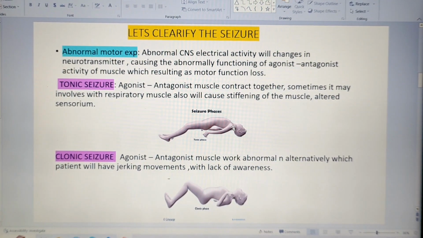So if the agonist and antagonist muscles contract together, what will happen? There will be a severe stiffening of the body. The whole body will become stiff, and that is known as tonic seizure. Am I clear now?